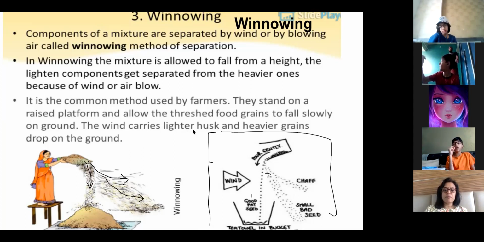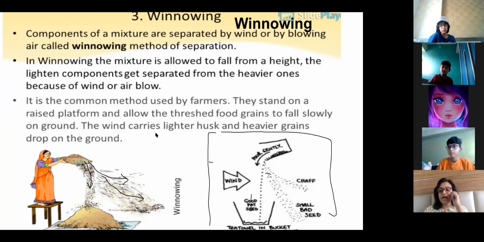Ma'am, will you ask us to draw this in the exam? No, this is for you to understand. I will not ask you to draw this. This method separates light and heavy substances. Correct. This method separates heavier and lighter particles.